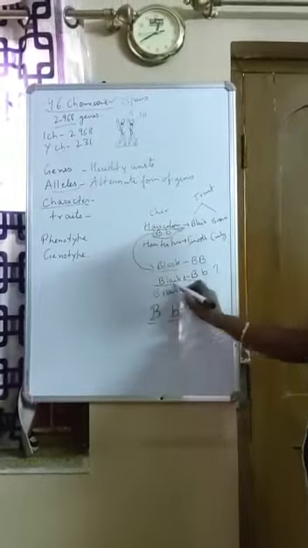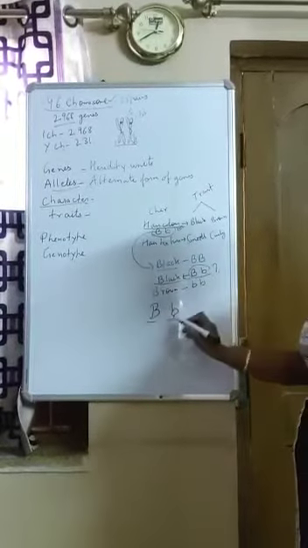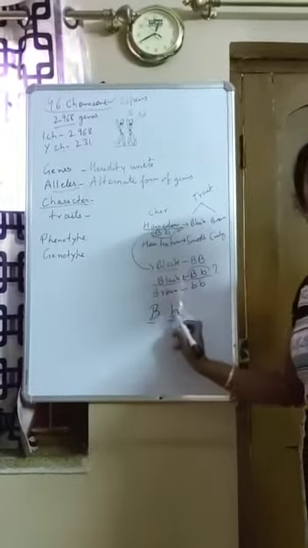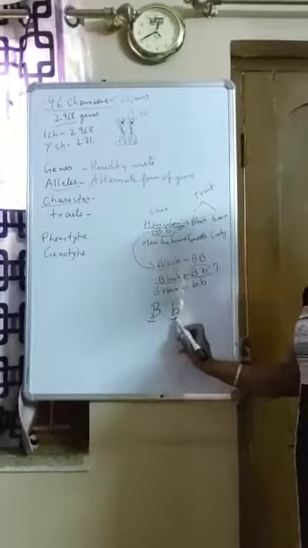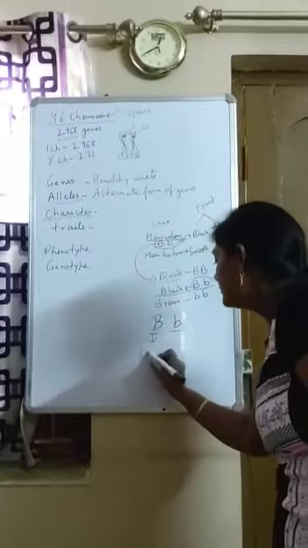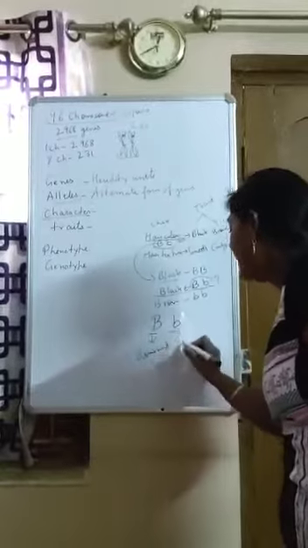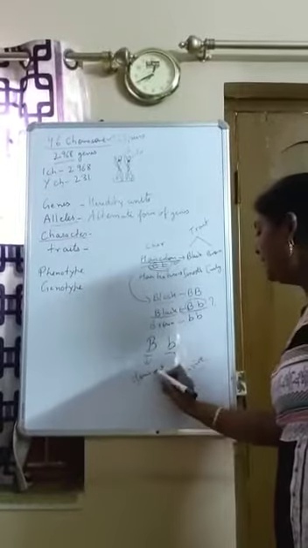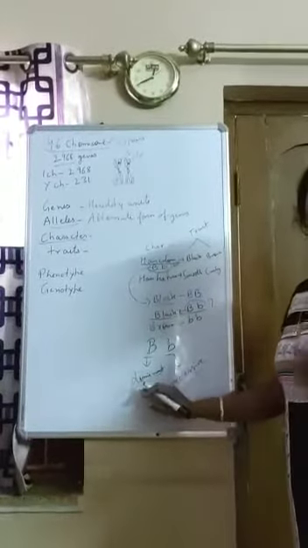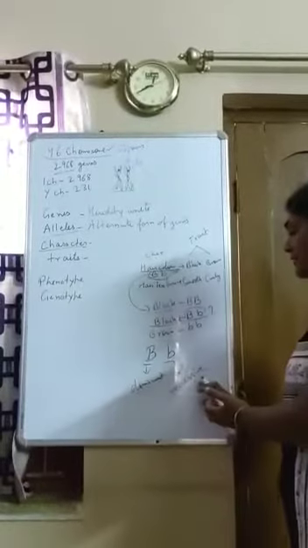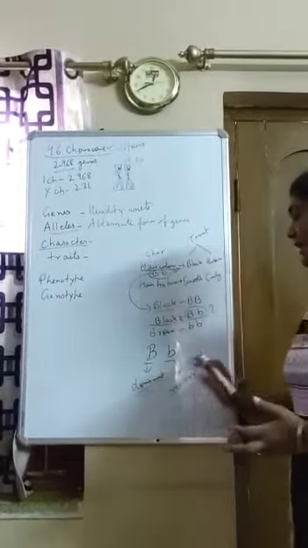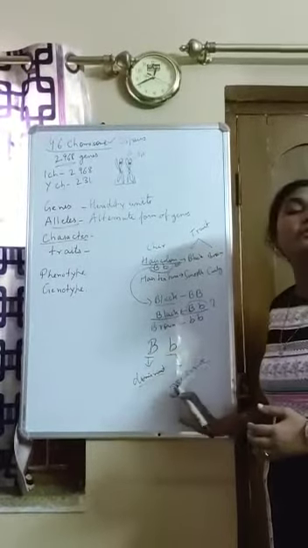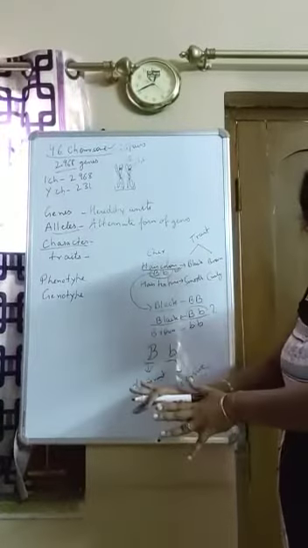Now the question arises, when I am having a capital B and small b, why is my hair color black? Because out of two alternative form of genes, that is out of two alleles, one is dominant and the other one is said to be recessive. Dominant is something we know in general English also. Dominant means something which dominates. Recessive means which is suppressed. So this capital B is dominant. In the presence of capital B, small b is not able to express itself. It is masked. It is suppressed.